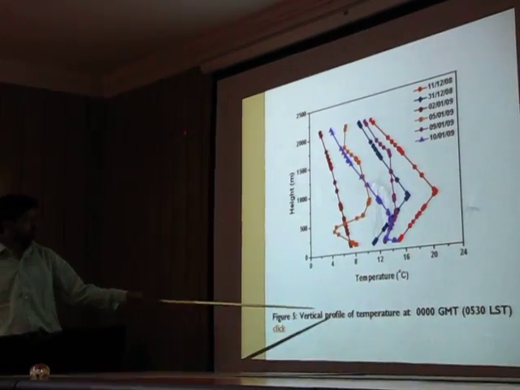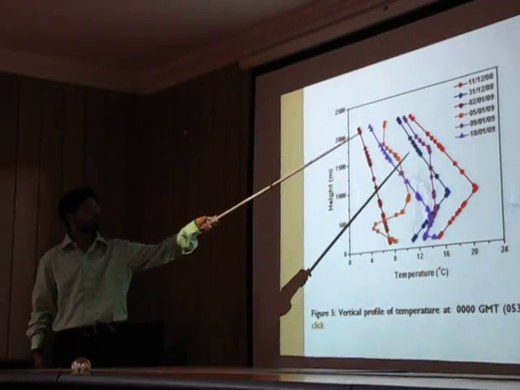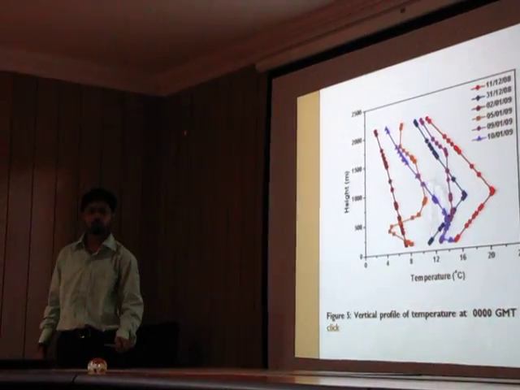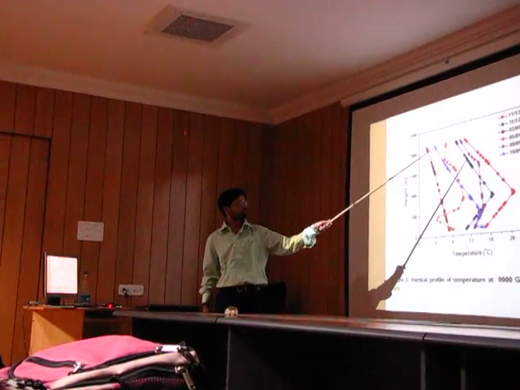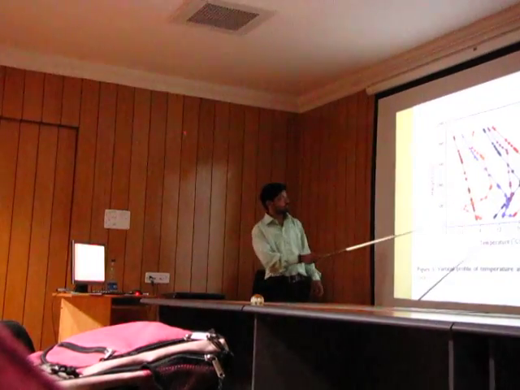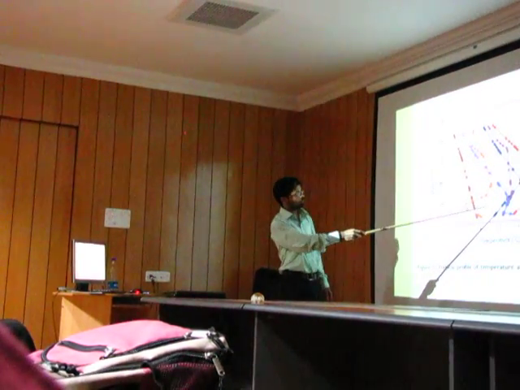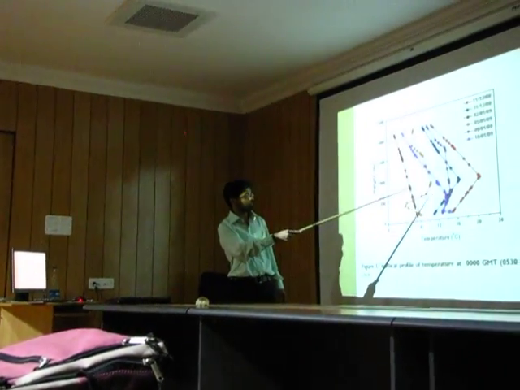This figure shows the vertical profile of temperature for all days considered for study. Actually, these are not all the days because of the sounding malfunctioning at Lucknow. We were able to get the vertical profile for only 6 days. During these days, it can be seen that there was a ground level inversion during some days, and there was elevated inversion during some other days.